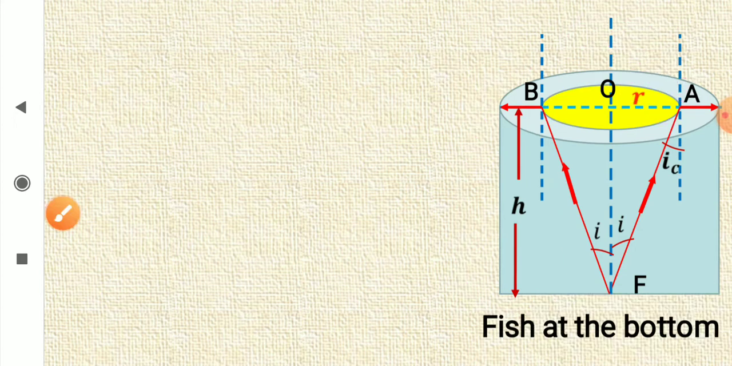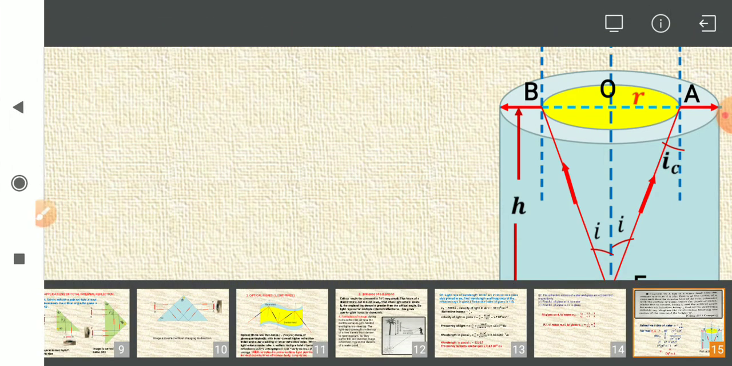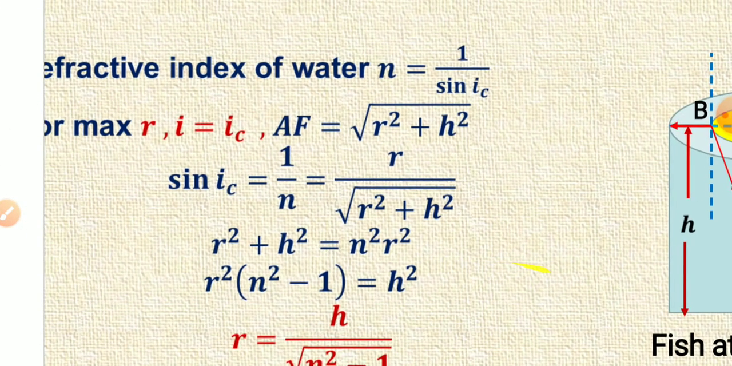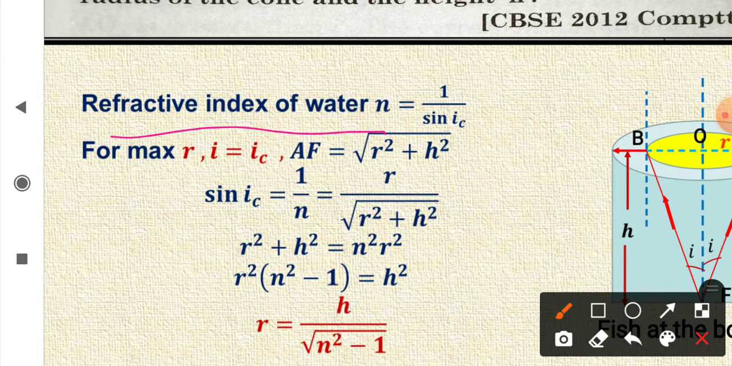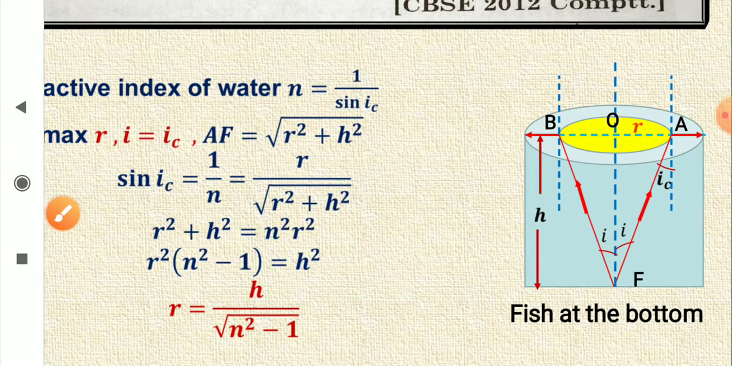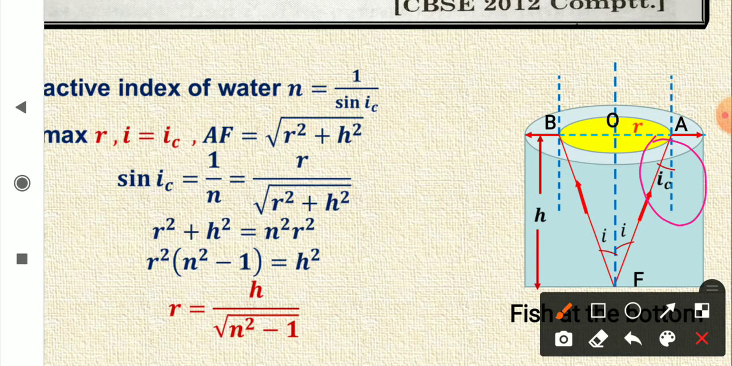So let us try to solve it. Fish is at the bottom, and now look at it. Refractive index of water, n is equal to 1 upon sine IC, and from this diagram, for maximum value of R, the angle of incidence should be equal to IC. You can see that. This angle of incidence and this is critical angle, this is angle of incidence. So alternate angles, they are equal.